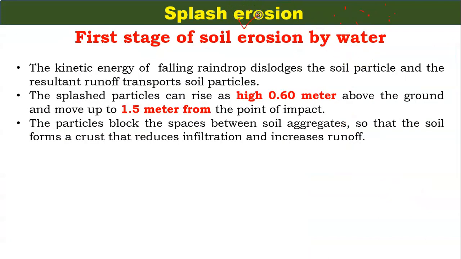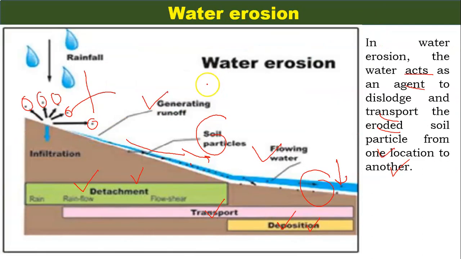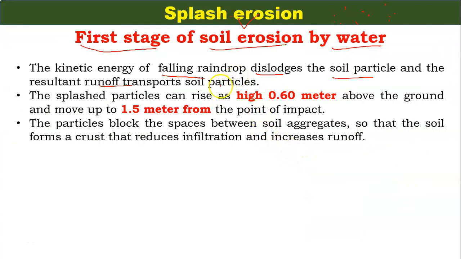Splash erosion can be defined as the first stage of soil erosion by water. What happens? The kinetic energy of the falling raindrop dislodges the soil particles and the resultant runoff transports the soil particles. Here in this figure, the rainfall, the dislodged particles, and it is taken by the flowing water and transported from this place to another place. These splash particles can rise up to a height of 0.06 meter above the ground, and can be moved up to 1.5 meter from the point of impact.